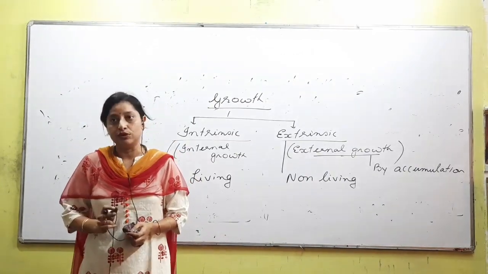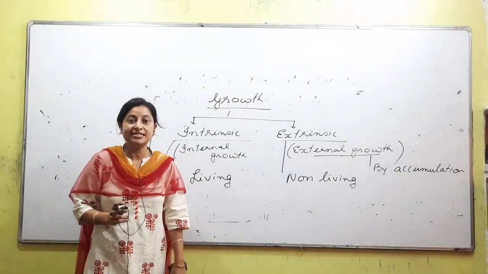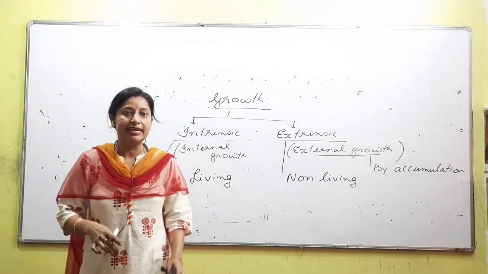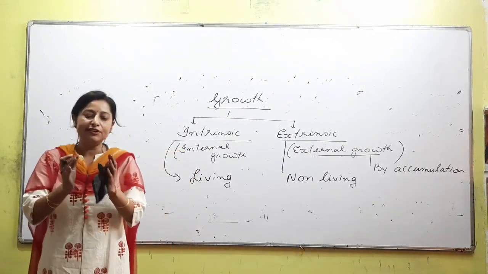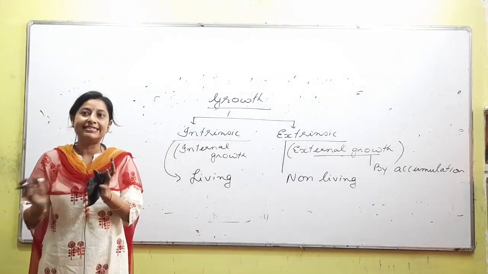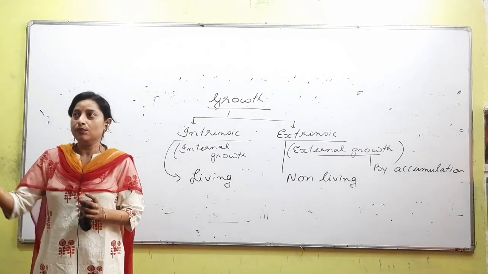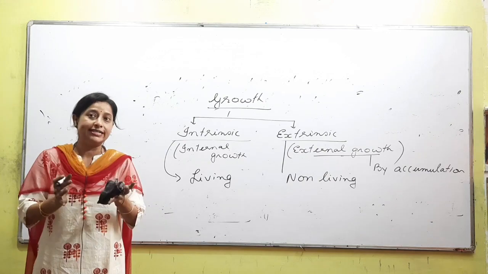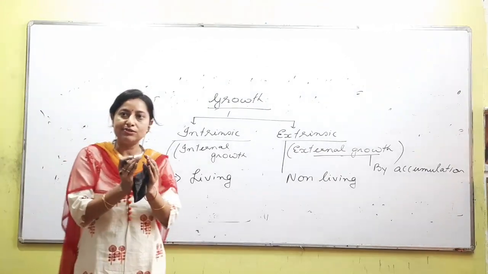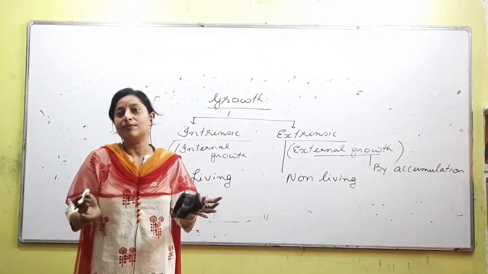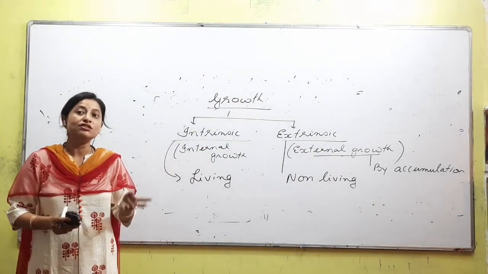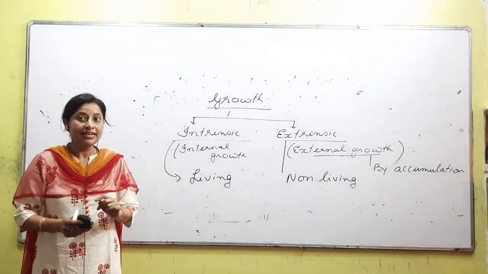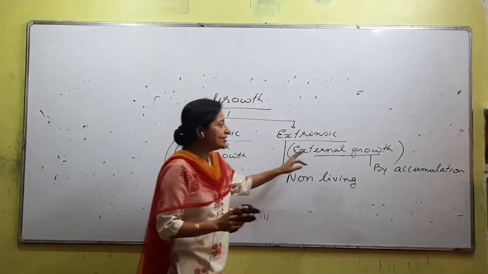For example, if you are talking about a sand dune, a dome of sand, as time passes by, maybe with the help of dust or with the help of wind, sand accumulates there. So if today the dune's size was small, tomorrow the sand dune's size can become big. So that is also called growth, right? But this growth happened because of accumulation.